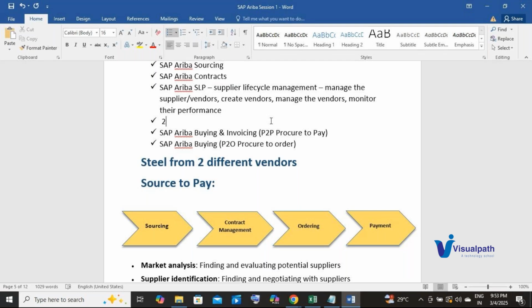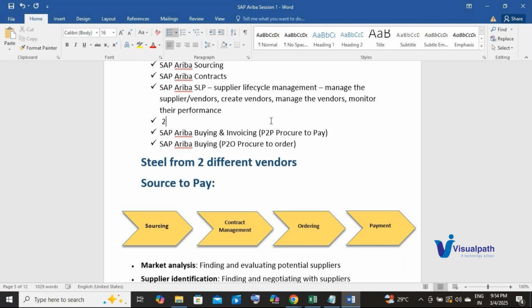And even let's say they have changed their address. For example, they were earlier in Amirpet in Hyderabad, and now they have moved to a different location in Patancheru. How will I know that? The vendor has to communicate it to me. So using Ariba SLP, I can manage all these details of the vendors.